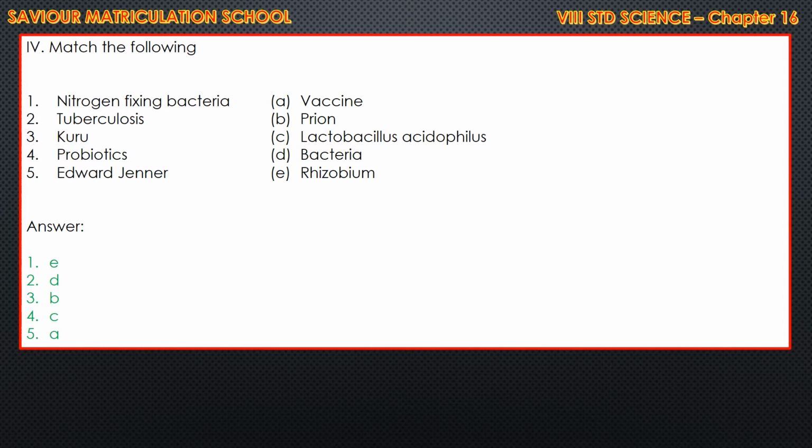Then probiotics, that is Lactobacillus acidophilus. Make it a syllable and learn. And the last one, Edward Jenner, vaccine. So the order is E, D, B, C, A.